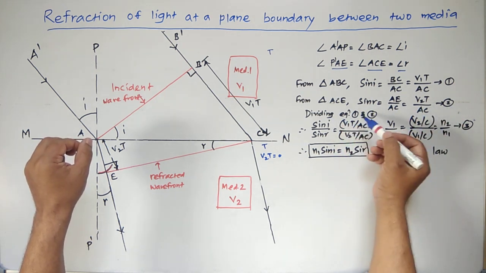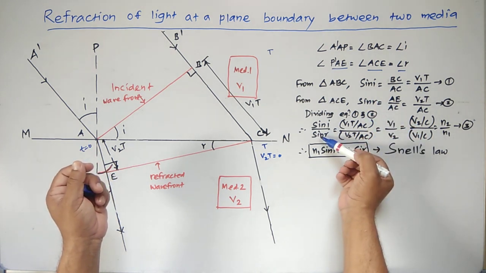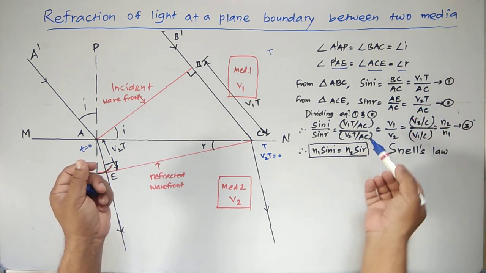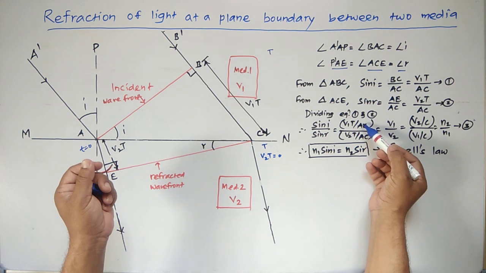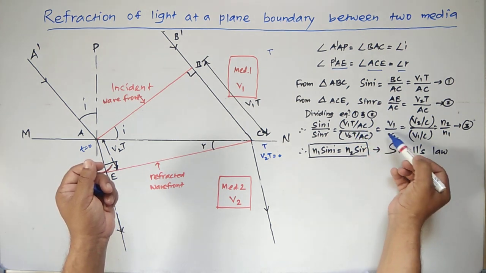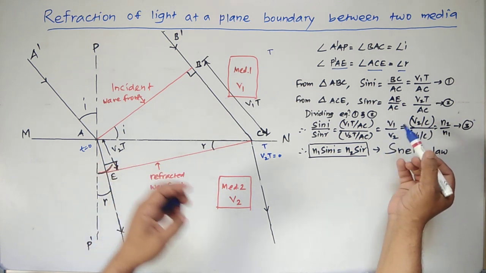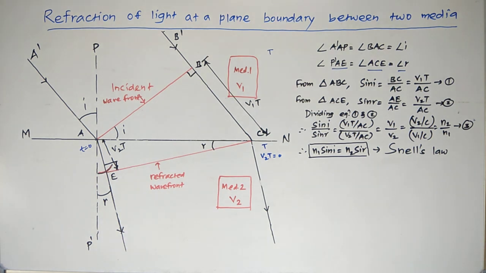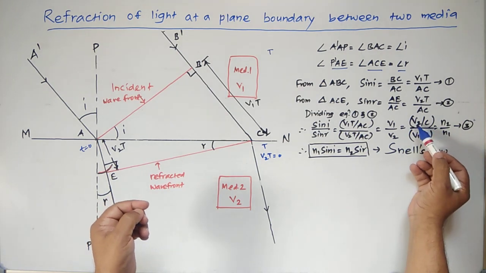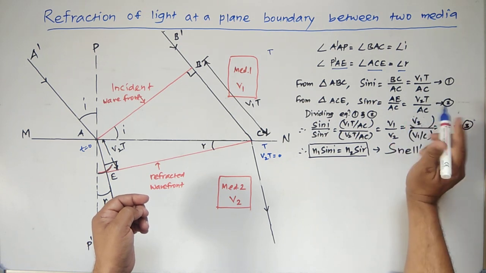Now dividing equation 1 by equation 2, we can write sin I divided by sin R is equal to V1T divided by AC, whole divided by V2T divided by AC. Now AC will get cancelled out, T will get cancelled out, therefore the remaining term is V1 divided by V2. Now here we can introduce the velocity of light, that is C. If we introduce the velocity of light C, it is equal to C divided by V2.